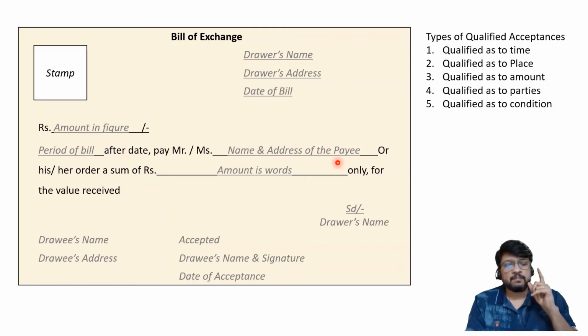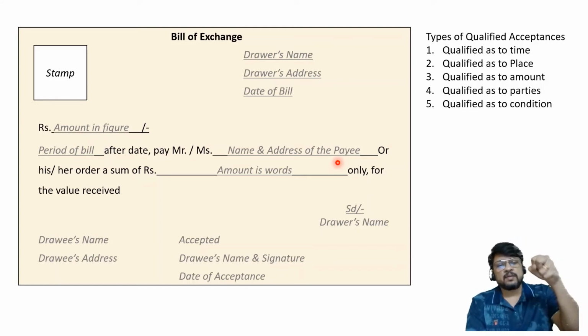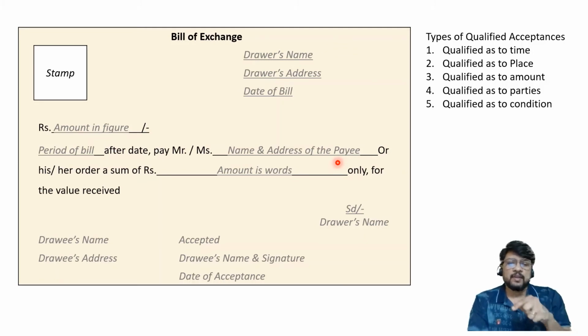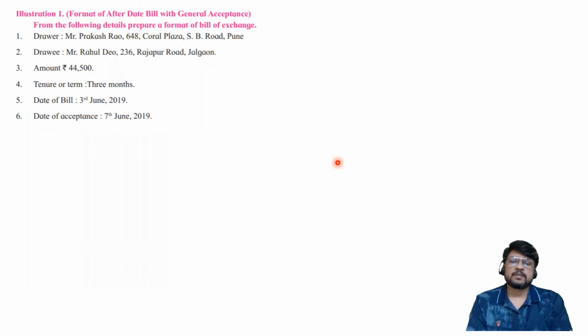Generally, the bill of exchange is under the control of the drawer. Sometimes the drawee may use these 5 different situations for the purpose of changing the intention or order of the drawer. Clear to all of you? Next, let us now consider some problems on format of bill of exchange. Okay.